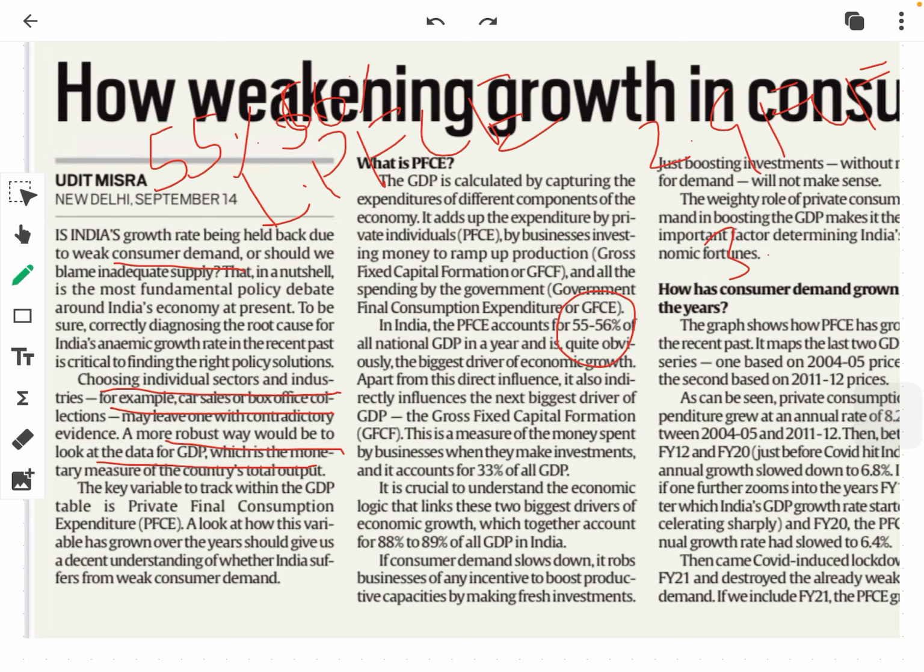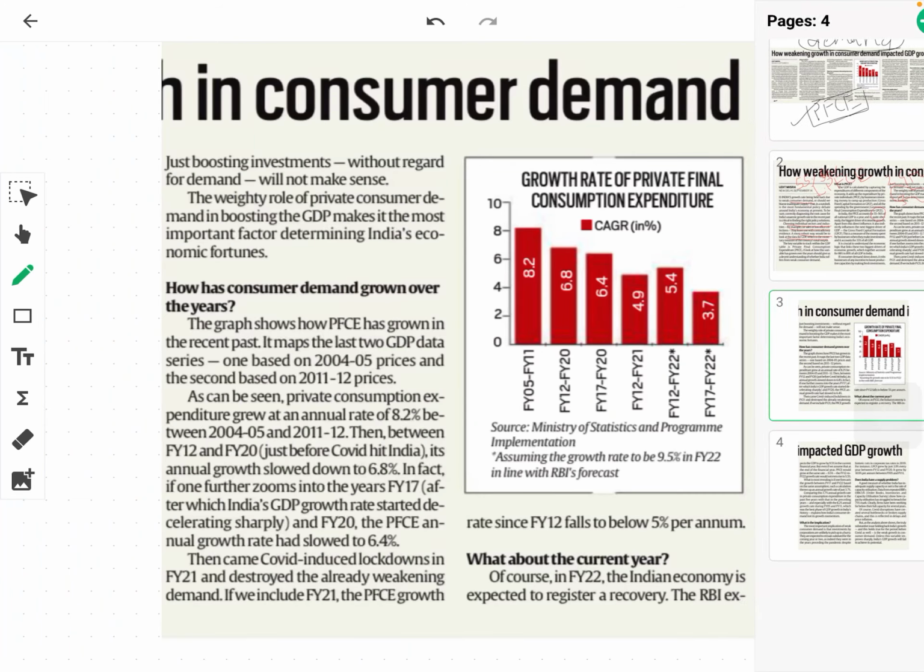So this will lead to NPAs, non-performing assets. Now the weighty role of private consumer demand in boosting GDP makes it the important actor determining India's economic fortunes. So we have concluded that the private final consumption expenditure is the most important variable determining India's growth trajectory.